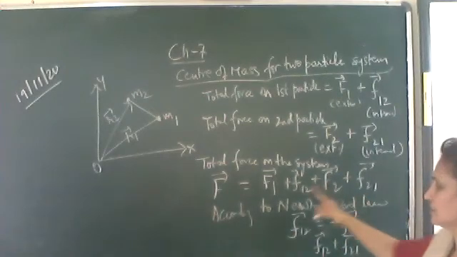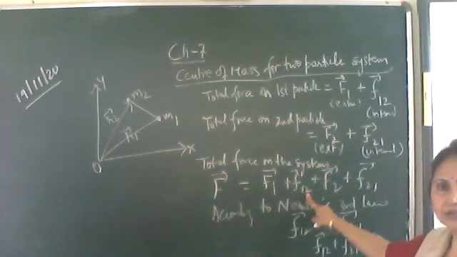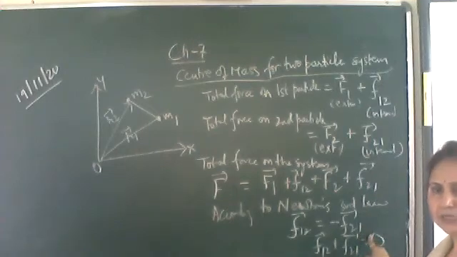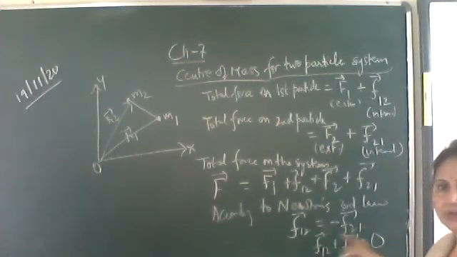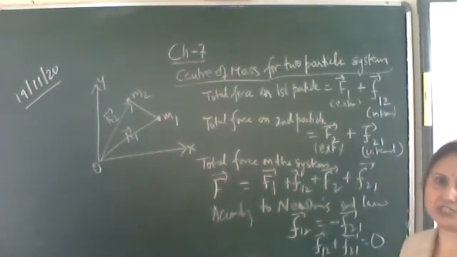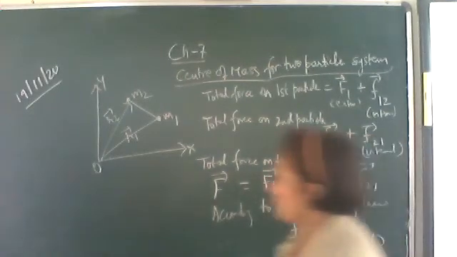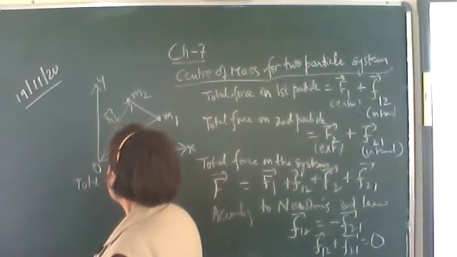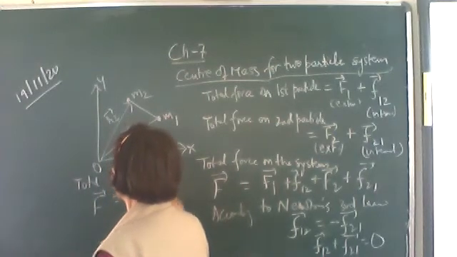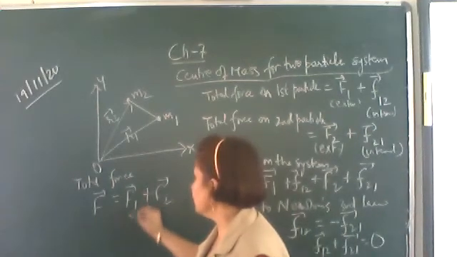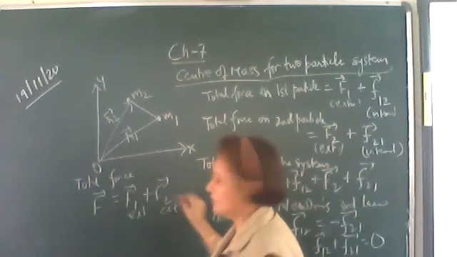According to Newton's third law, the force on the first particle due to the second will be minus F21, the force on the second particle due to the first. These forces are equal and opposite in direction, so the sum of the internal forces is 0. So the total force on the system, the total force capital F, is equal to F1 plus F2. These are the external forces. This one is also an external force, and this is also an external force.